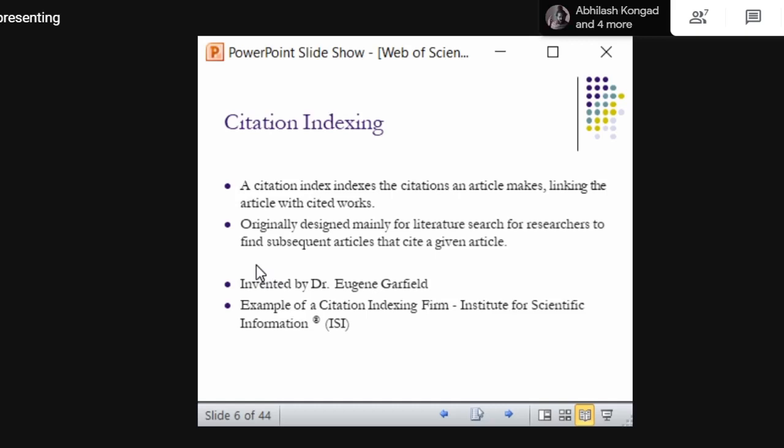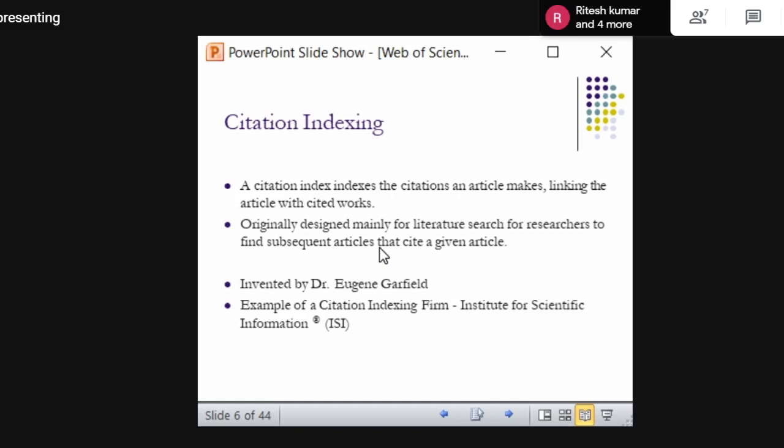So it was originally designed mainly for literature search, for the researcher to find subsequent articles that cite a given article. So the basic idea behind the citation index is to help researchers in searching for literature. Okay. So if a paper is highly cited, that paper has some good value, some good contribution to that particular field.